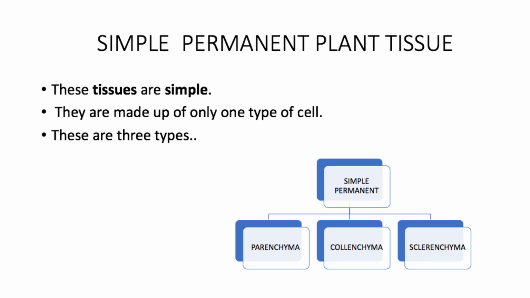Simple permanent plant tissue. These tissues are simple. They are made up of only one type of cells. These are of three types: parenchyma, collenchyma, sclerenchyma.